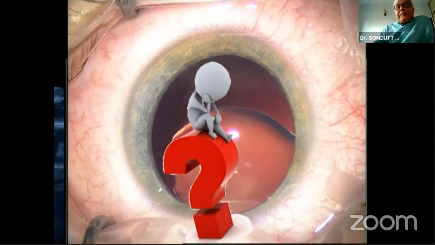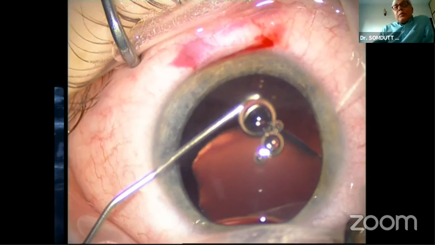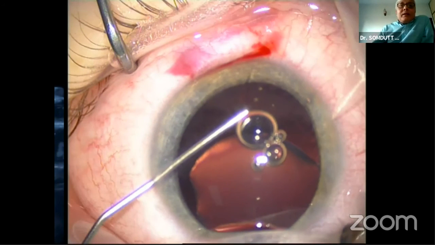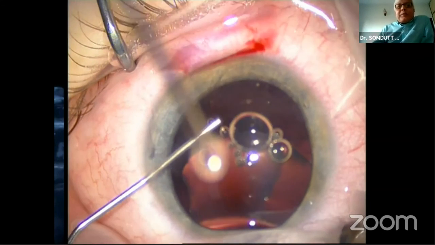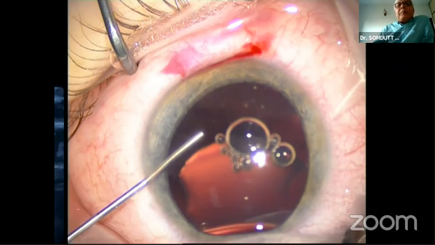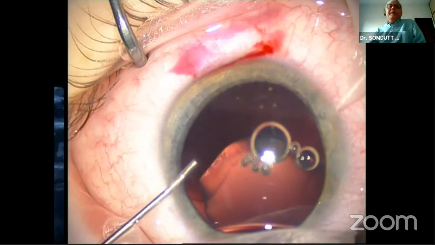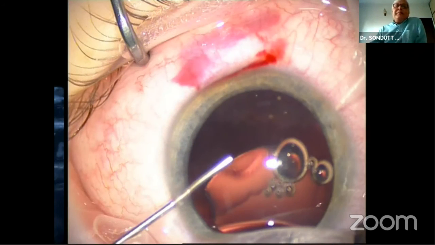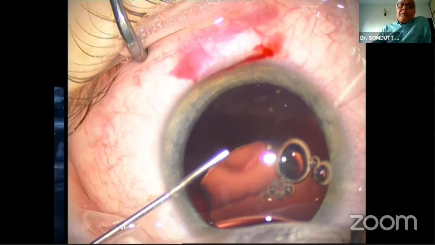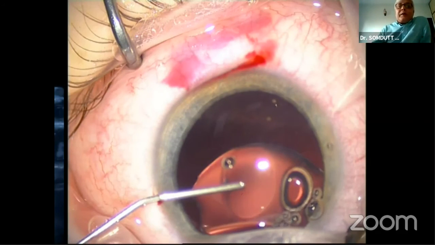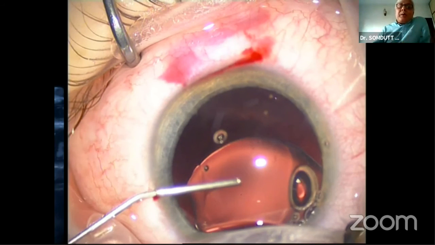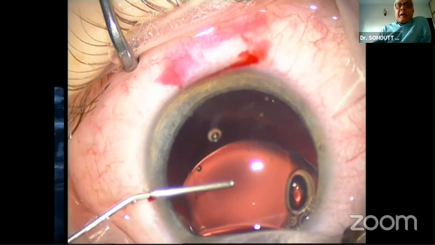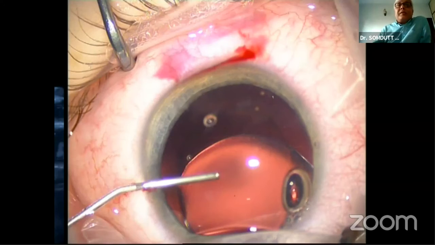So I did very well, and I thought, okay, I can do a second eye. So this is the second eye. You see, this one looks even worse. And I think, oh well, I did manage that one, I can probably manage this one. I've made a Hoffman pocket superiorly, ready for my thing, if I can manage everything. I put in liberal doses of Viscoat to dampen the vitreous back. I do not want to disturb the vitreous face.